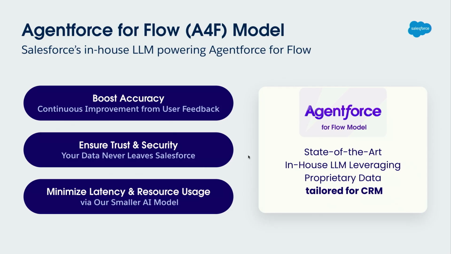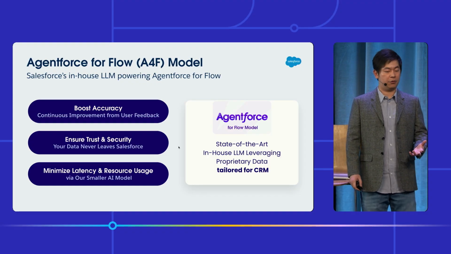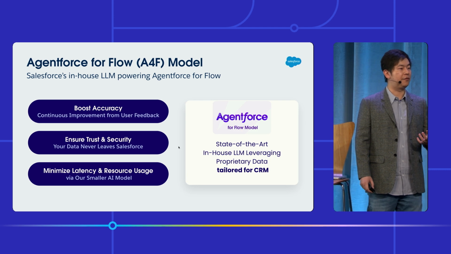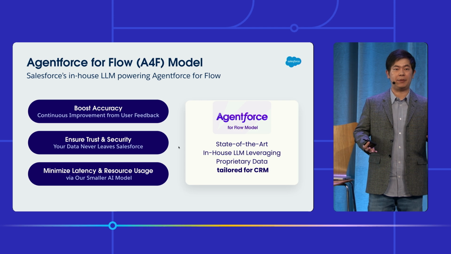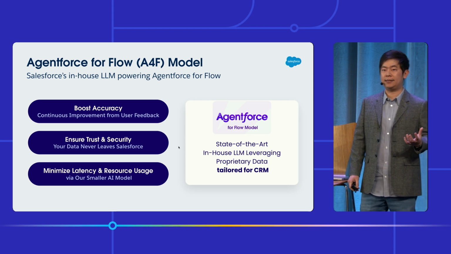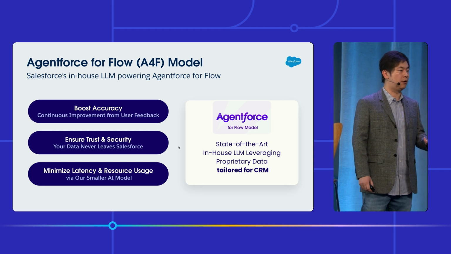Now let's take a look at the model we have built specifically for the Agentforce for Flow product. This is a state-of-the-art in-house LLM, leveraging our internal data, very specifically designed for flow tasks. With this model, we can boost accuracy because we can continually improve it based on user feedback. For instance, if you bring us some issues, we can do a lot of data synthesis and model training around your use cases to improve the model.